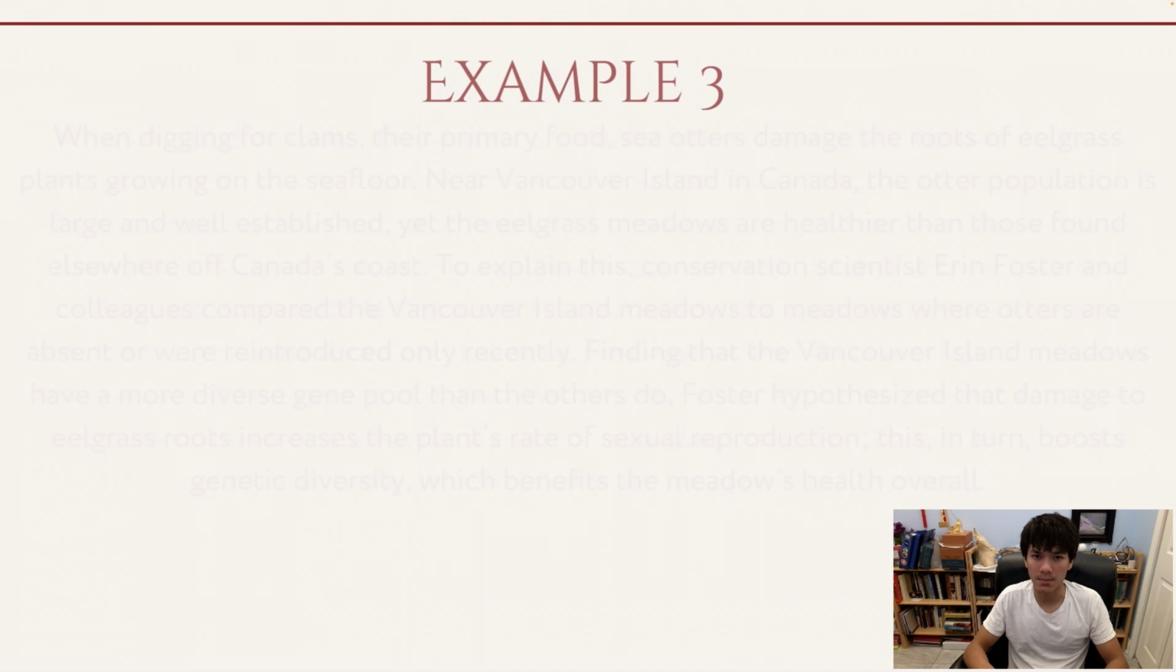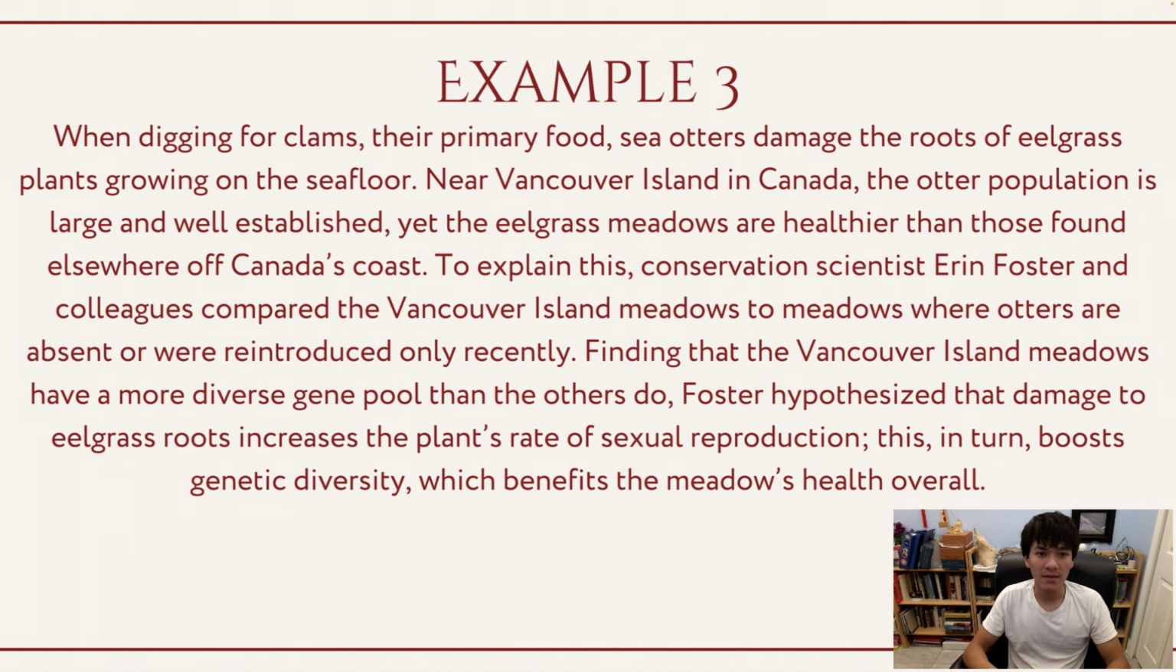Let's try one last example. When digging for clams, their primary food, sea otters damage the roots of eelgrass plants growing on the seafloor. Near Vancouver Island in Canada, the otter population is large and well established, yet the eelgrass meadows are healthier than those found elsewhere off Canada's coast. To explain this, conservation scientists Aaron Foster and colleagues compared the Vancouver Island meadows to meadows where otters were absent or were reintroduced only recently.